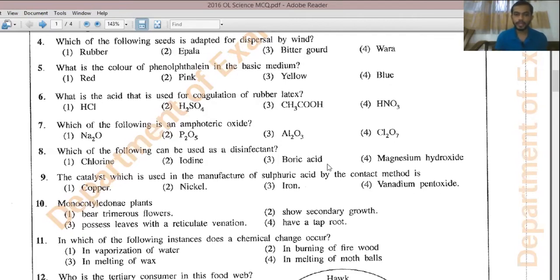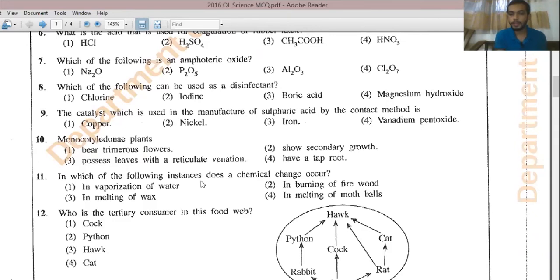Question number 11, in which of the following instances does a chemical change occur? First, you have to know how to identify a chemical change and a physical change. In a chemical change, almost all the chemical changes are irreversible. For an example, if I burn a paper, I can't reverse it, right? Let's say I burn wood. If I burn wood, I will get ashes, right? But from burnt ashes, I can't make the wood again. So that will be a chemical change.